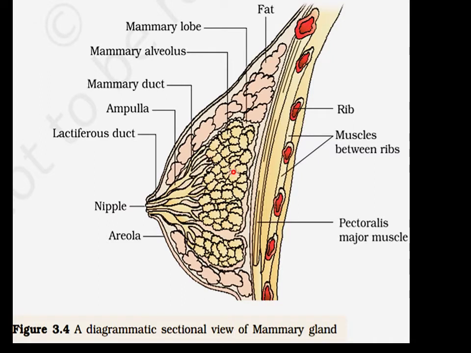This is a textbook image of the sectional view of the mammary gland. You can see the pectoralis major muscle here, and then there are plenty of alveoli, arranged in lobules, and there are fat cells seen here. The alveoli extend to form the tubules. Tubules join to form the mammary duct, and then comes the ampulla. The different ampullae join together to form the lactiferous duct towards the nipple. The part of the mammary gland around the nipple is dark and is called the areola.